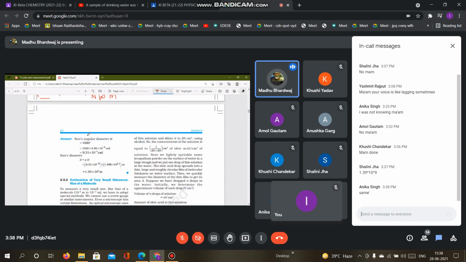Okay. Sun's angular diameter is alpha. Alpha you are going to convert as it is in seconds, beta. So we will be using the conversion value of second only. So we will be multiplying it and we will be having this as angular diameter's value. Now sun's diameter D is equal to alpha into D. This is coming from the formula alpha is equal to D upon capital D. Okay, from there it is coming like theta equals to L upon R. The same formula it is, nothing new in there. Now alpha we are having, D we are having, and on multiplying we will be having this answer.